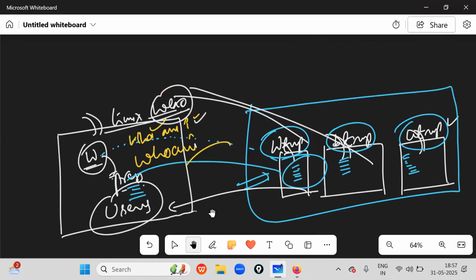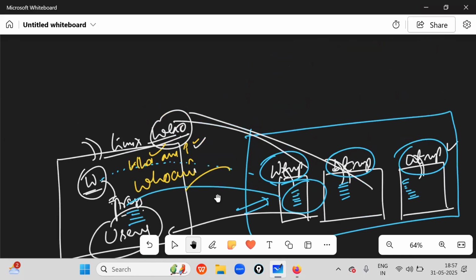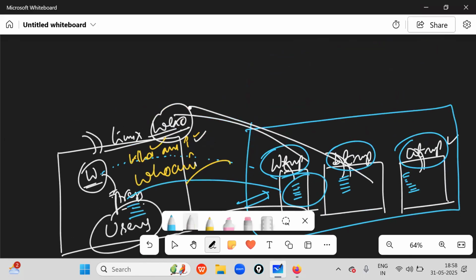Command is nothing but a program. A program is nothing but software. Inside this program, someone has written lines of instructions. Hey, who command, whenever a user types who command, you must travel to this place, take this information and display it on the terminal. That's all.